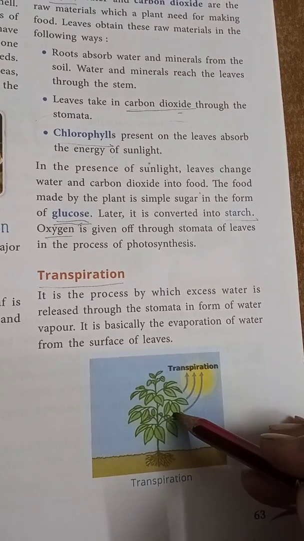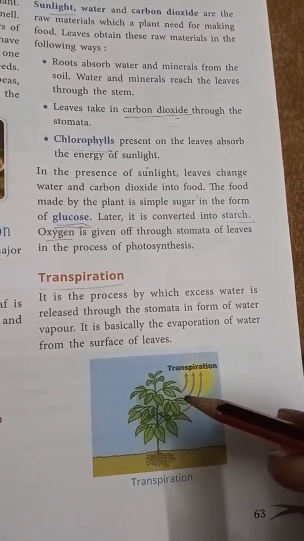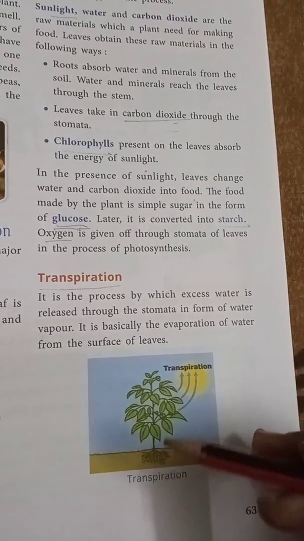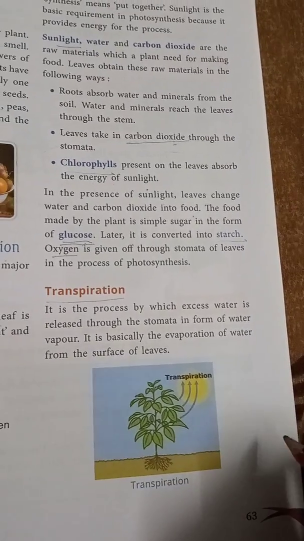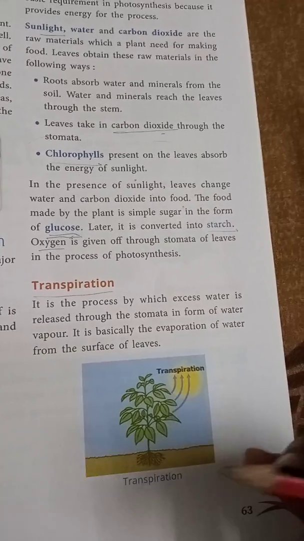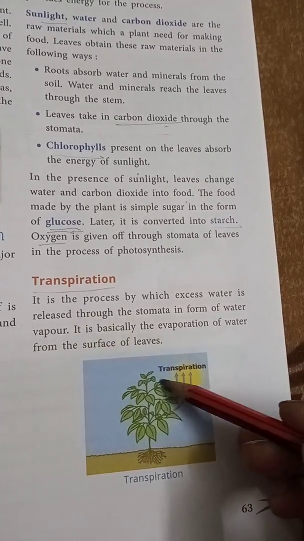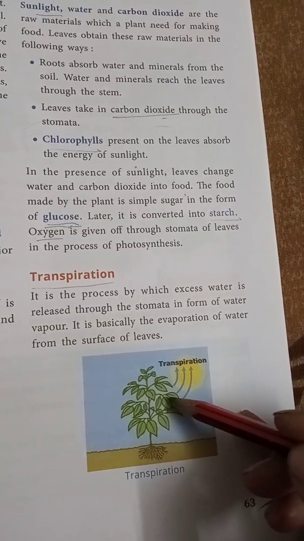So in leaves there is excess water. Excess means what? Extra water. So this water is released through the stomata of the leaves, and it is basically evaporation of water from the surface of the leaves.